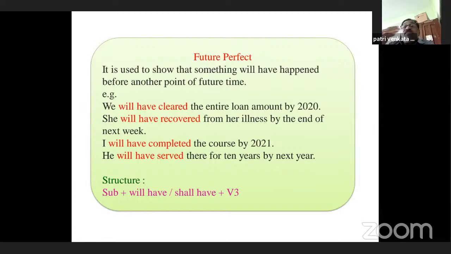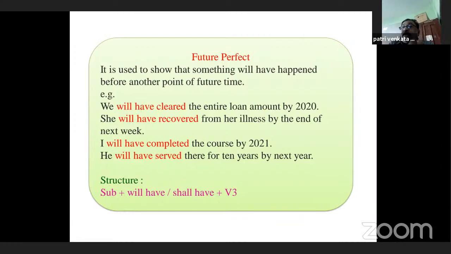She will have recovered from her illness by the end of next week. I will have completed the course by 2021. He will have served there for 10 years by next year. Here, the structure is subject plus will have or shall have plus past participle form of the verb. That is future perfect.